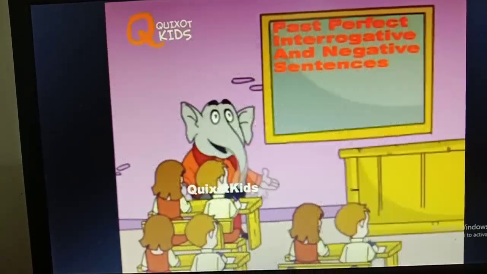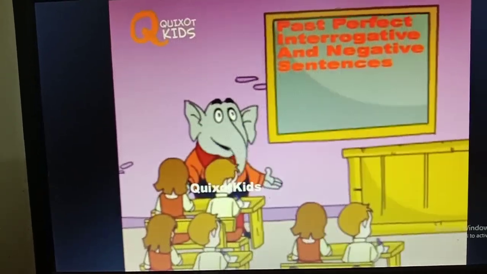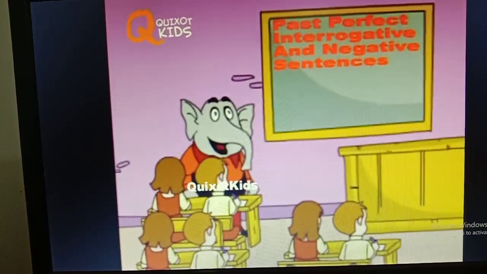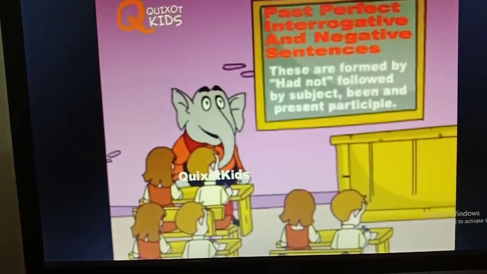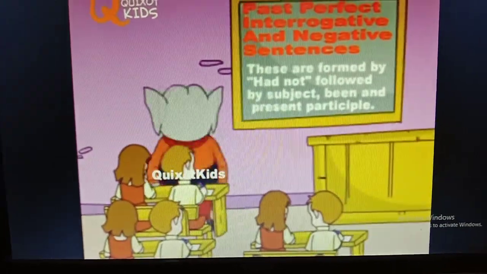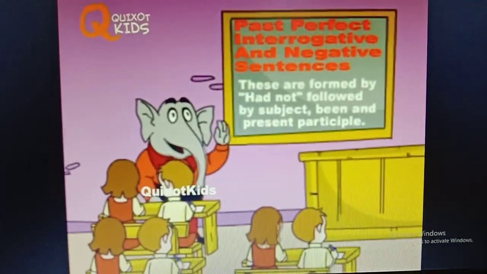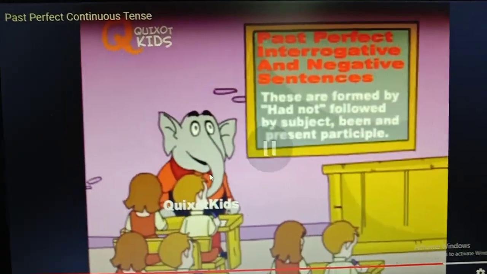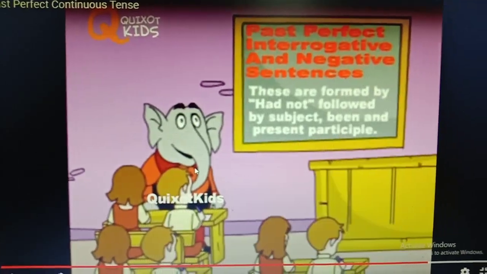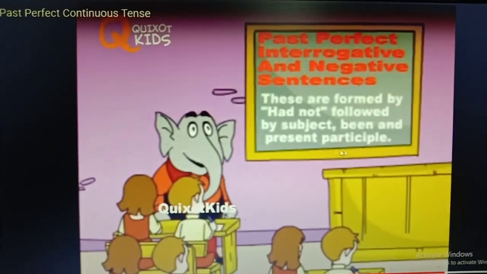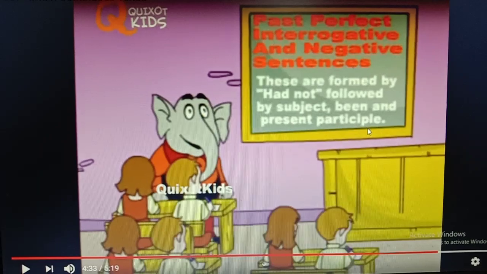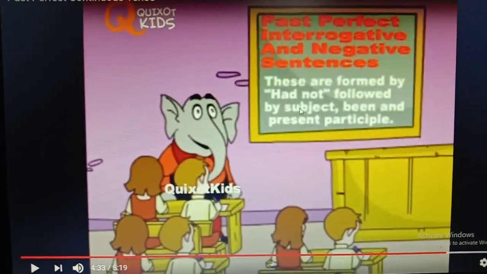4. Past perfect interrogative and negative sentences. These are formed by had not followed by subject, been and present participle. Boys, you can see present participle. Okay, present participle means verb plus ing.